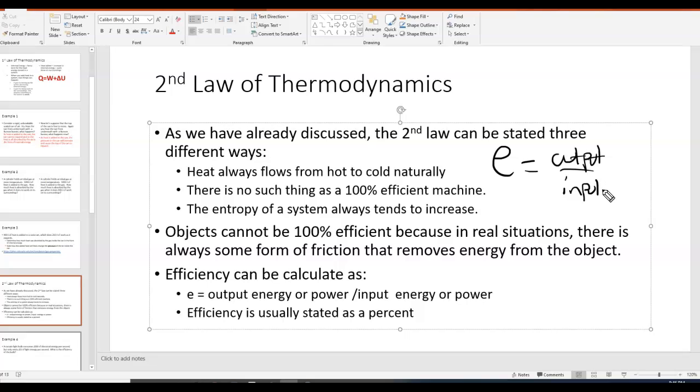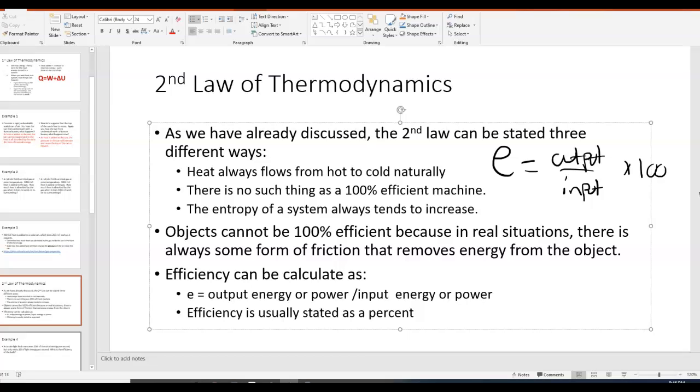And typically efficiency is given as a percent, which means that really it should be output over input times 100. Remember, to go from percent to decimal, you have to divide by 100. So if you're given the percent and you want to do a calculation with that, then you have to convert from percent back to decimal.